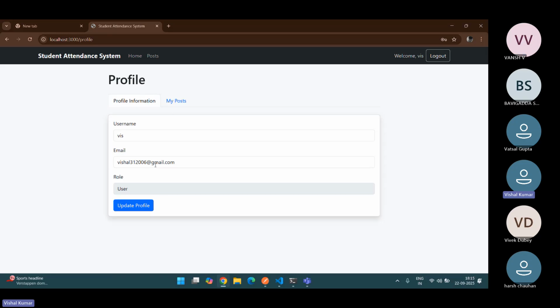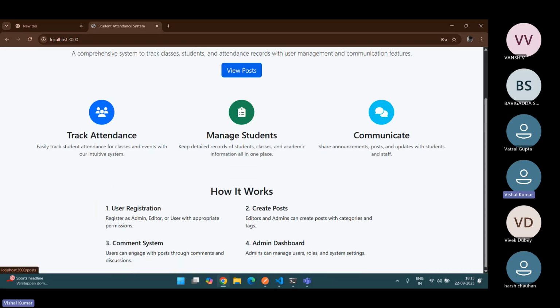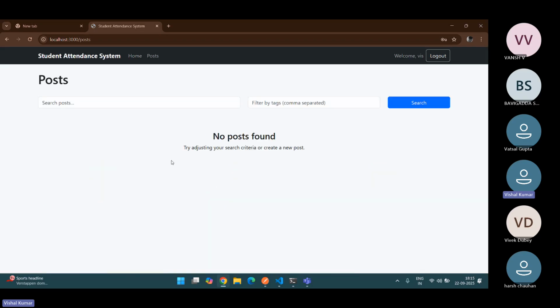Now I can do some CRUD operations: create, read, update, and delete. Some operations I haven't added yet, but I can use these. And if I click on view post, I will use my post request, which will update in this UI.